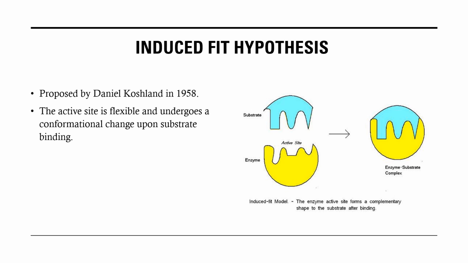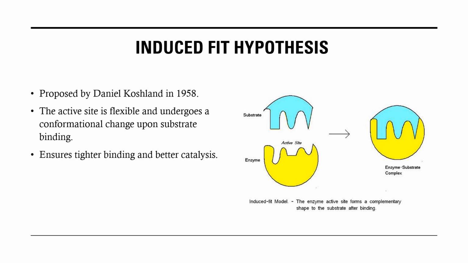Here we can see the active site has a similar kind of shape, but it doesn't match exactly with the shape of the substrate. However, once the substrate binds, the active site changes shape to fit, just like the glove fits the hand of its wearer.